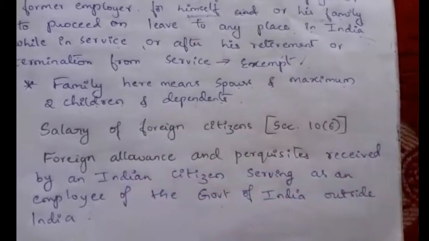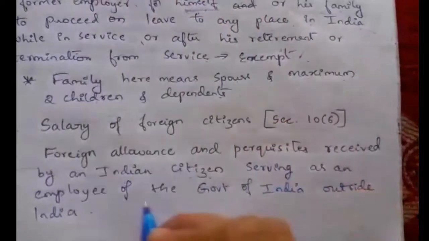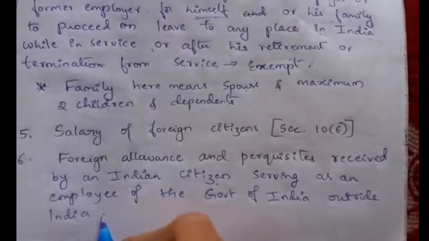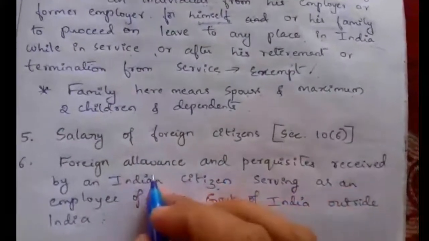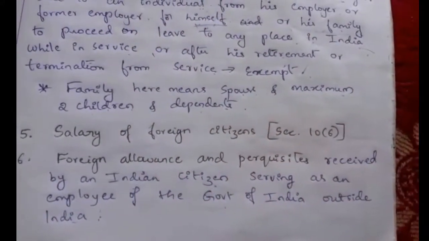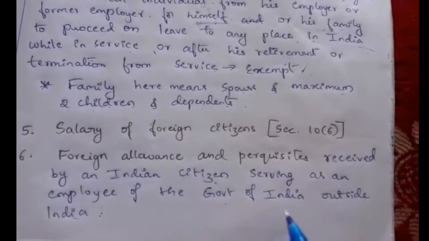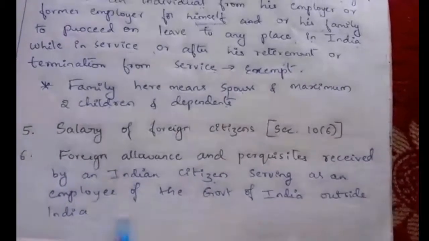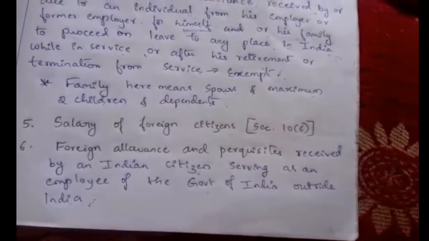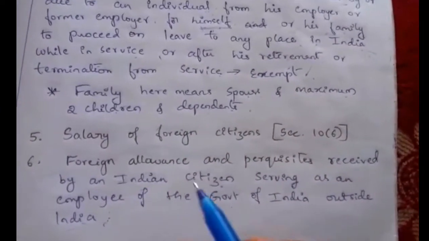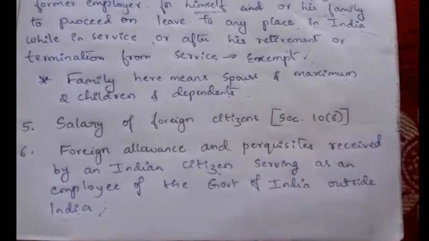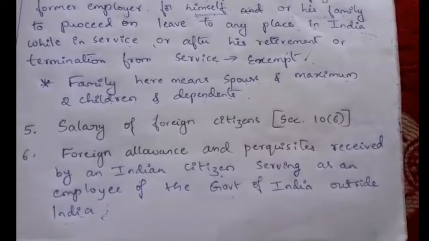So here the Indian citizen is serving outside India, and he receives allowance and perquisites. Foreign allowance and perquisites means that when he is serving outside India, he will get some benefits like house accommodation, car facilities, or other benefits along with the salary.